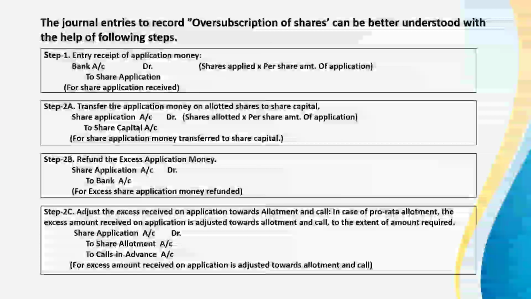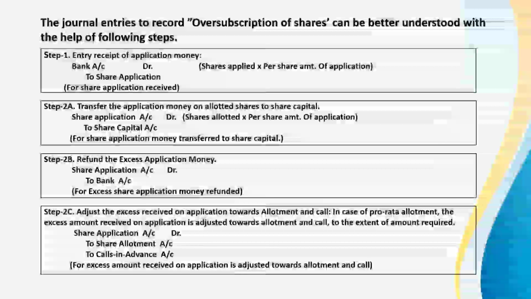The journal entry to record oversubscription of shares can be better understood with the help of the following steps. Step 1. Entry for application money received. Bank account debit to share application, for share application money received. Step 2A.